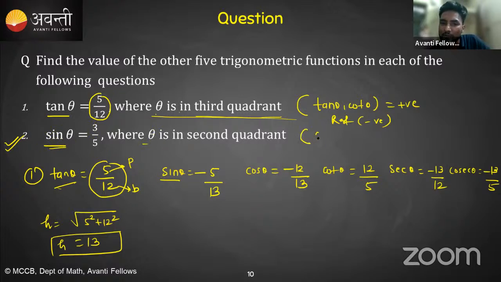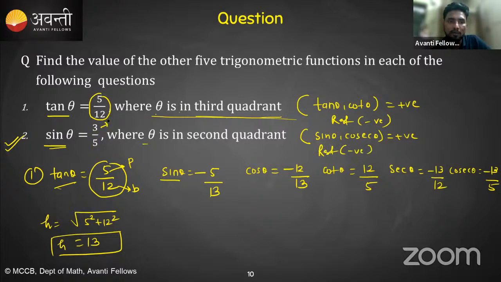So if theta is in the second quadrant, then sine and cosec will be what? Positive. So already you can see sine theta is equal to 3 by 5, so it is in the second quadrant. Again, sine theta will be 3 by 5, cosec theta will be 5 by 3, and the rest will be negative.